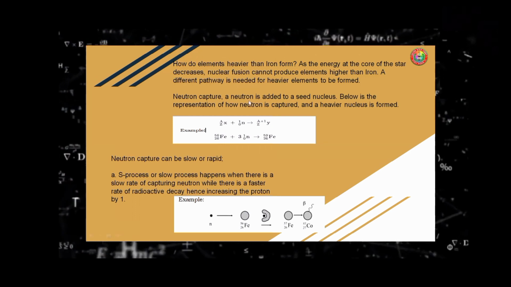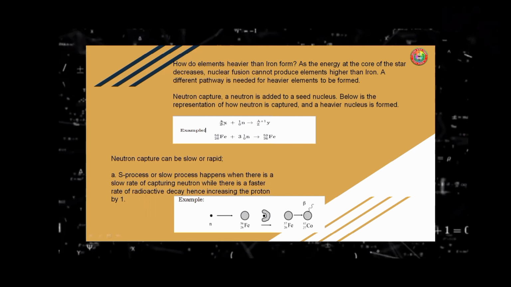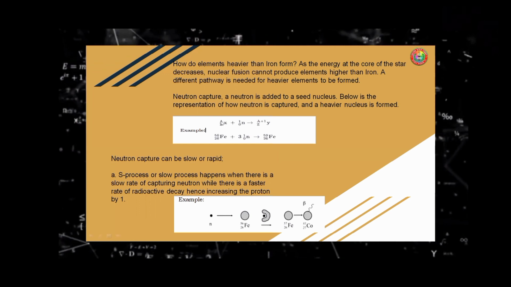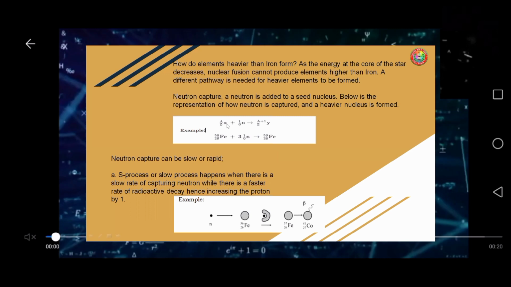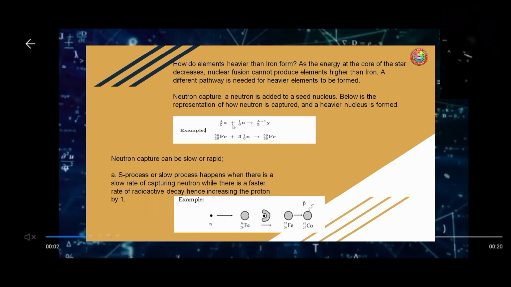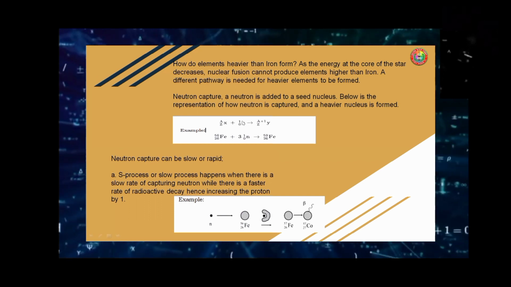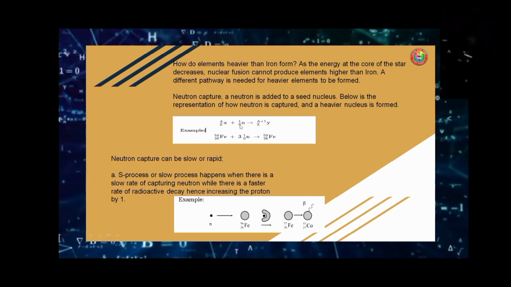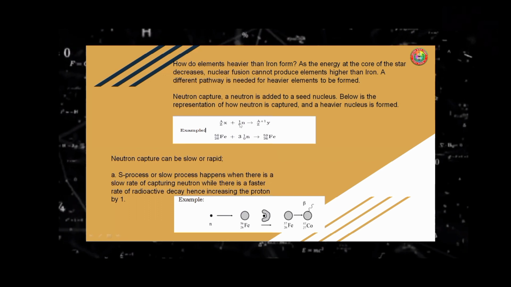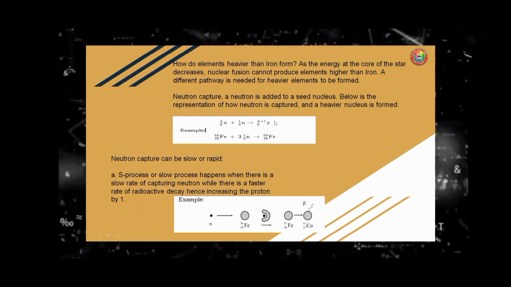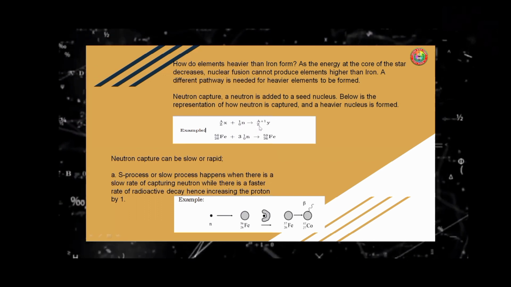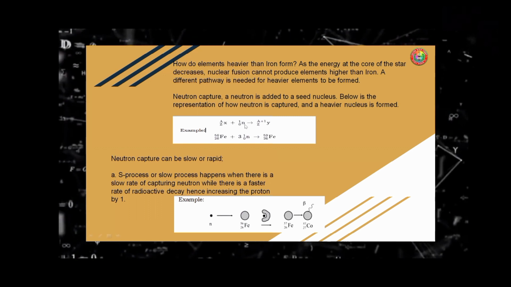For example, we have here the representation for mass number and atomic number, where X stands for the element, plus we have a neutron here, with atomic weight 1 and atomic number 0. If we fuse this, it will create this one. This is our reactant, and this is our product.